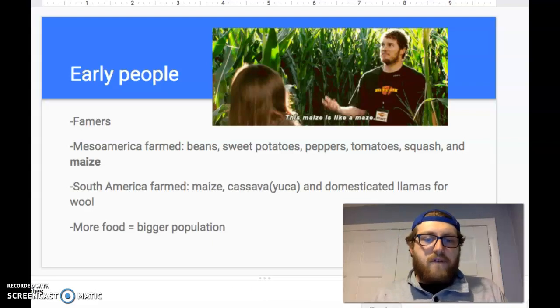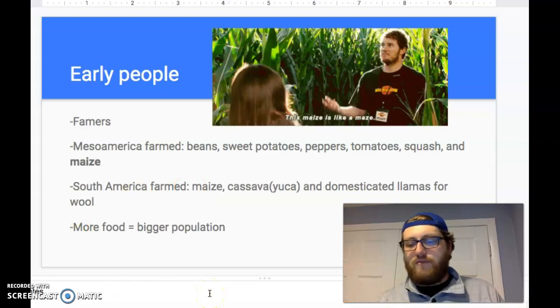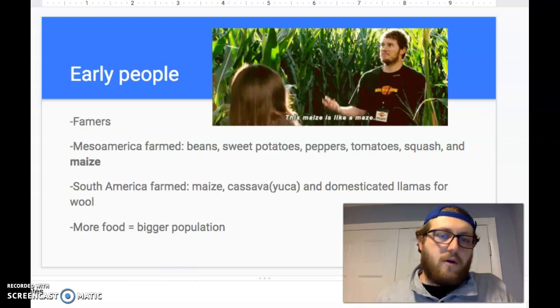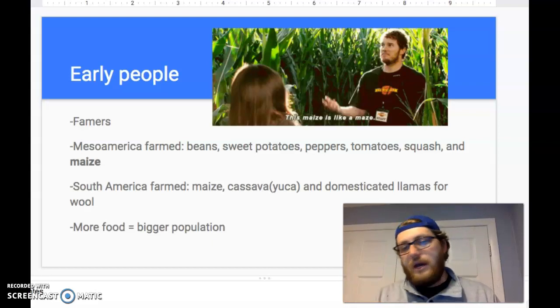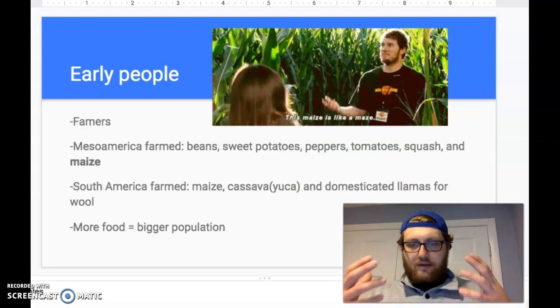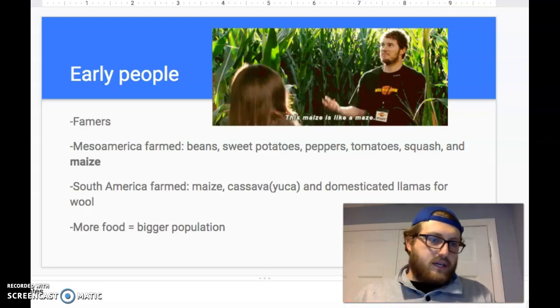Okay. And finally, more food equals a larger population, right? If we have more food, we can feed more people. If we can feed more people, our population is going to grow. All right, so that's where we're going to start out with the early people. How did we get to these giant civilizations? Just like this. Like in Europe, when the early civilizations settled, over time when they can grow more crops, the cities grow larger, and civilizations get larger.